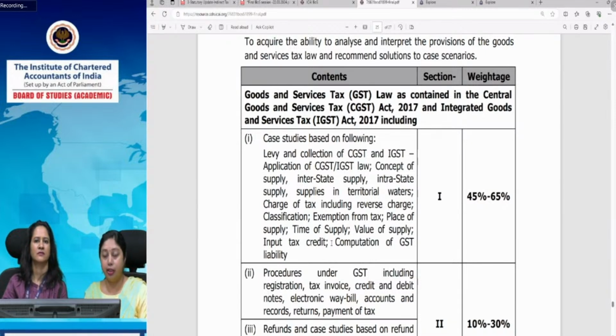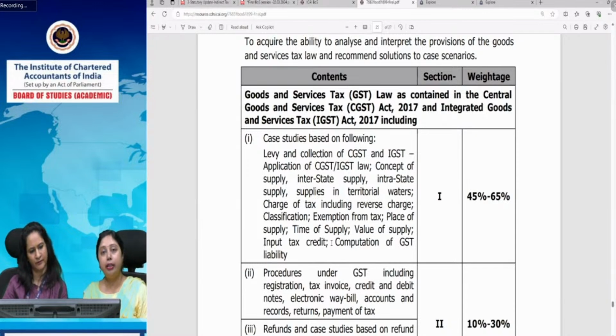If you are thorough with all the concepts of the substantive provisions, you know what supply is, the 3 schedules should be known to you, and all the exclusions, inclusions and exemption lists should be there. Then you should know what has been excluded from each of the entries, because anything can come in that particular question, and then you need to apply that to arrive at the total net GST payable.